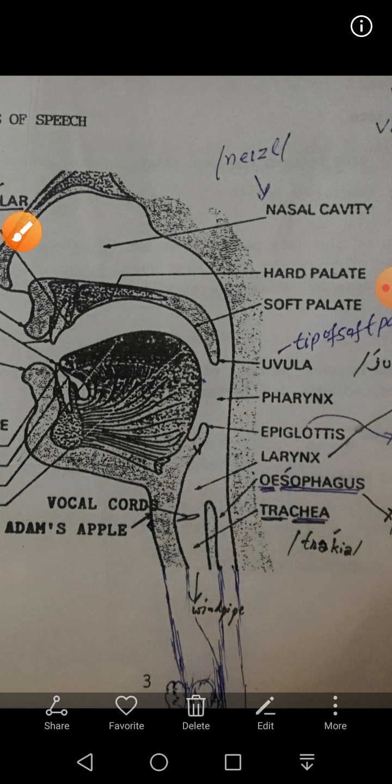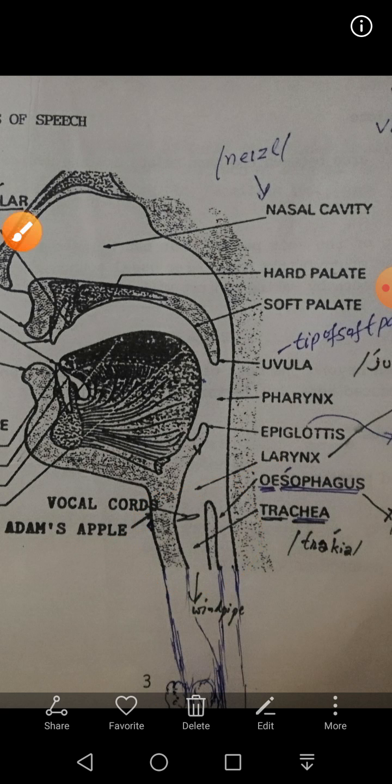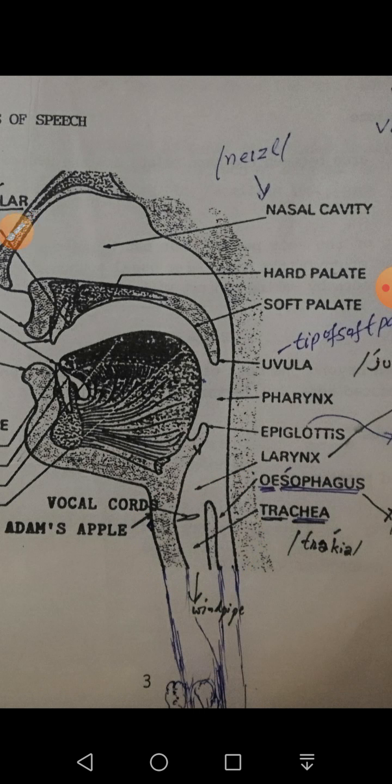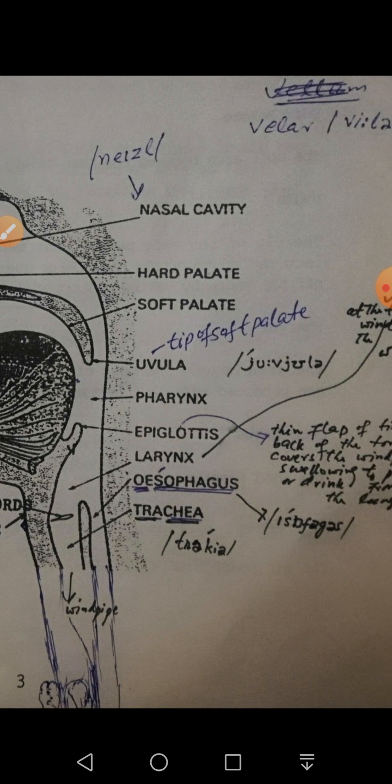Now inside this area is known as the voice box. The outer side is known as Adam's apple. The inner side is known as the larynx, and inside the larynx we have two vocal cords. Vocal cords have three positions: open, close, or vibrating. And speech is produced using all these organs.